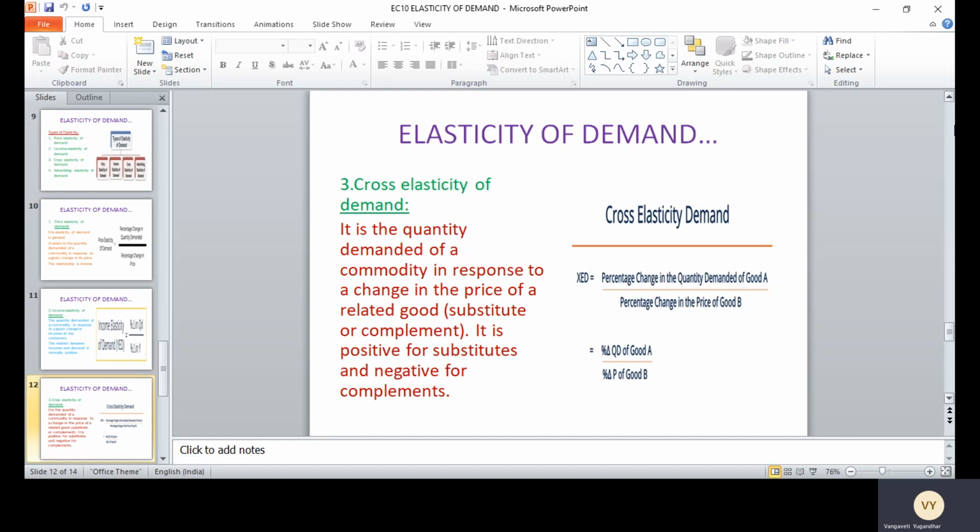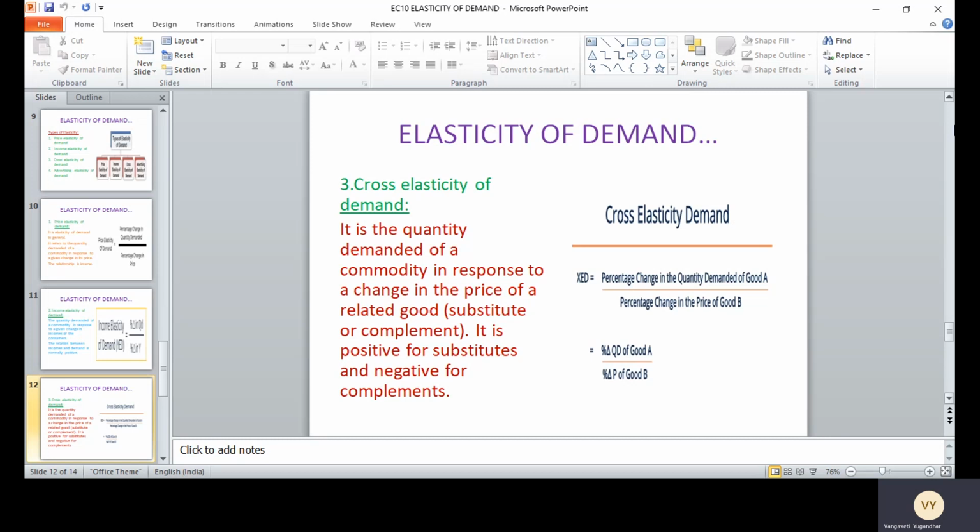And the third type is cross elasticity of demand. It is the quantity demanded of a commodity in response to a change in the price of a related good. We already discussed this while discussing the demand function. What are the related goods? Substitutes and complements. It is positive for substitutes.